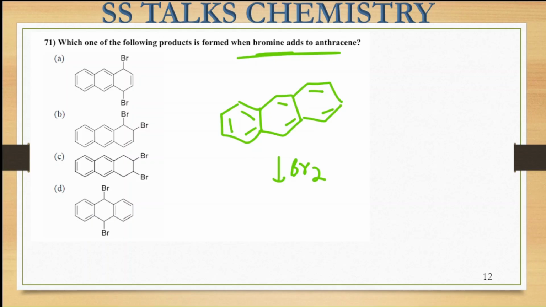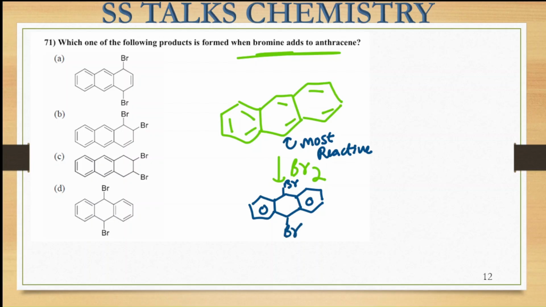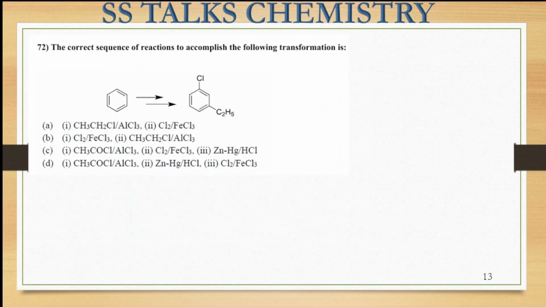In anthracene, if you see, the center ring that is present is the most reactive ring. That means the addition of this Br is going to take place in this particular ring. The final product that you will be getting is going to be this one. Both the Br groups that are present will be attached at the anti position to each other. So this is going to be the product. Okay. The correct option is option D over here. Right. So now let us move on to the next question, that is this one.